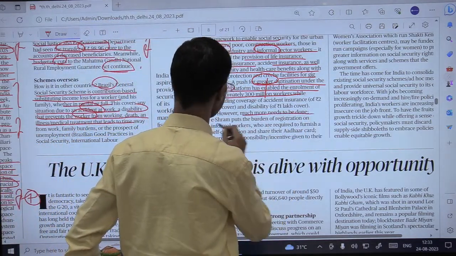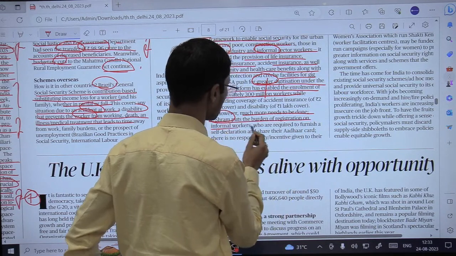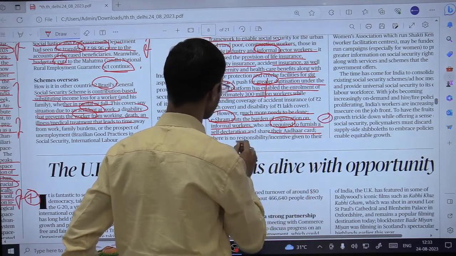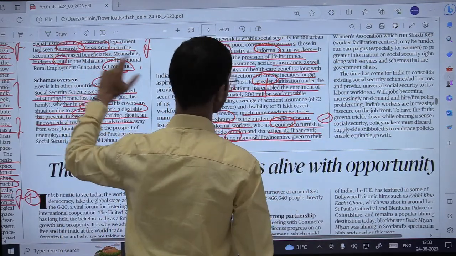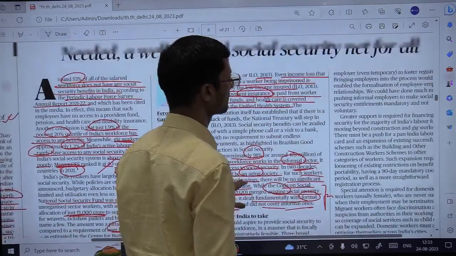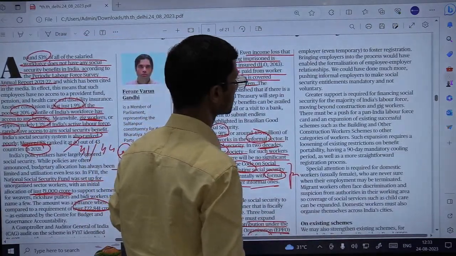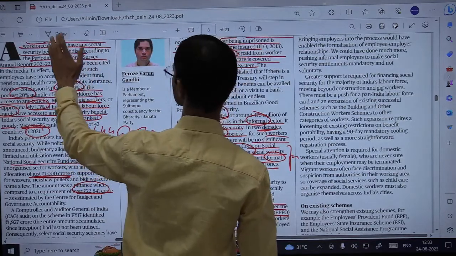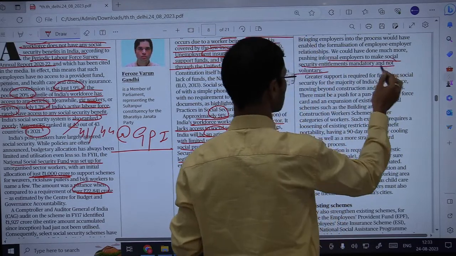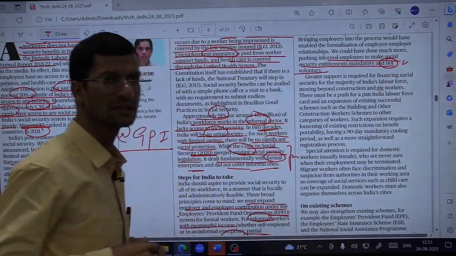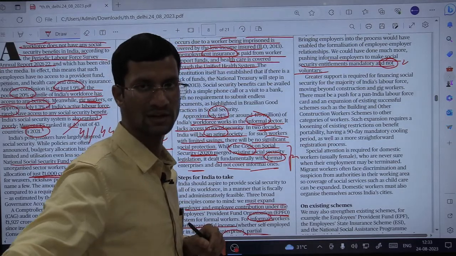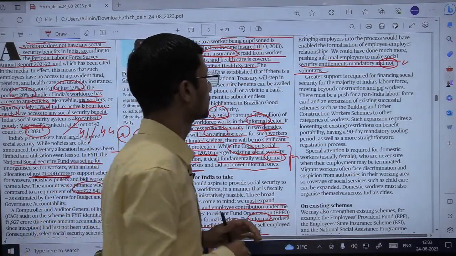However, much more needs to be done. e-Shram puts the burden of registration on informal workers who are required to furnish a self-declaration and share their Aadhaar card. So this is the downside, and there is no responsibility or incentive given to their employer. So he is saying some responsibility should be shared by the employer as well. Fine. So this is his suggestion. We could have done much more, pushing informal employers to make social security entitlements mandatory and not voluntary. He says that if we make it mandatory for informal employers instead of keeping it voluntary, as the provision currently is, it would be a good thing.